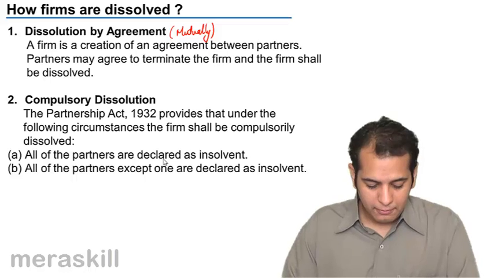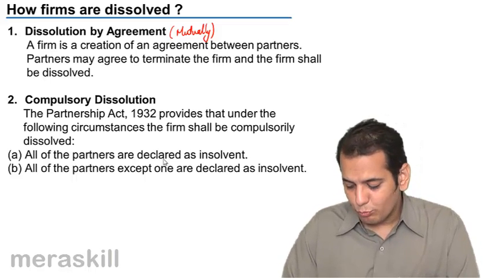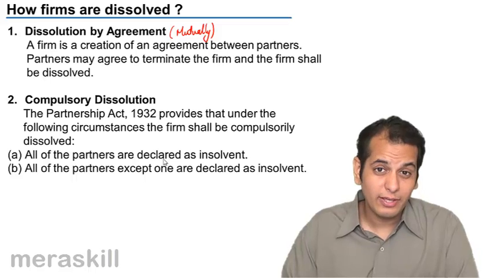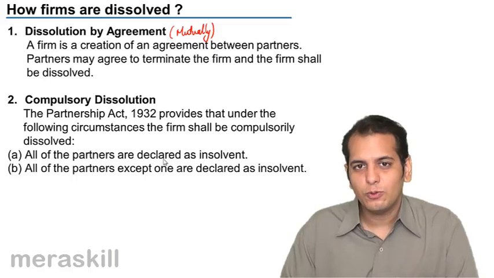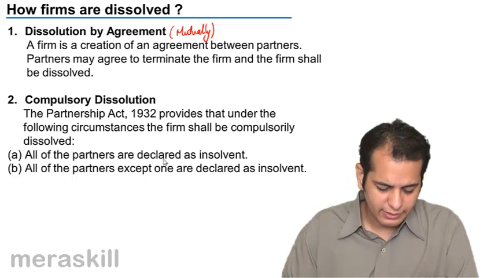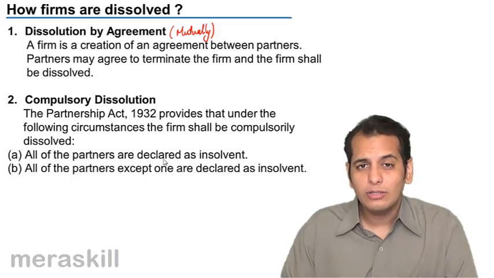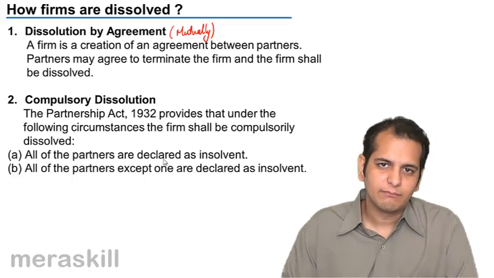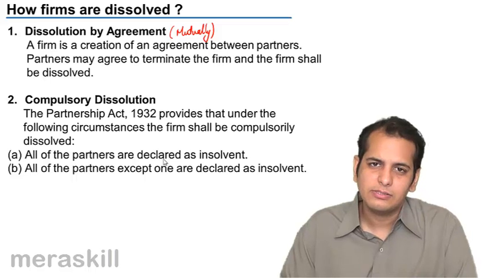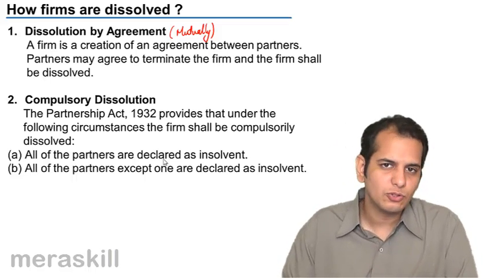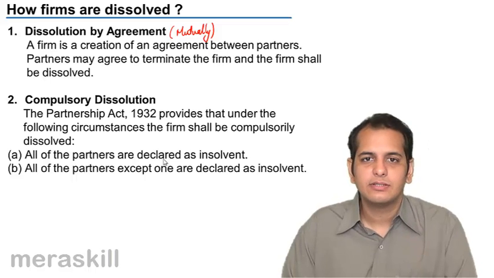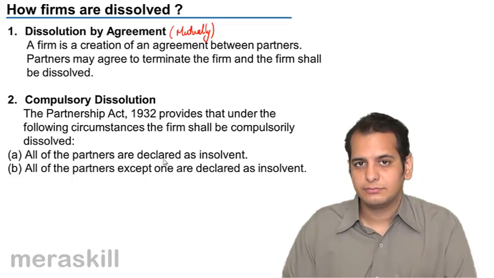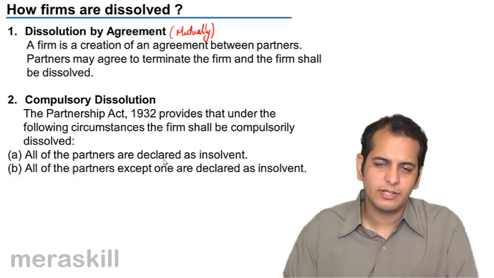Next, all of the partners except one are declared insolvent. Now again, there's a logic behind this. The first case spoke about all the partners becoming insolvent. The second case talks about all the partners except one. So let's say if a firm has 4 partners, 3 of which are declared insolvent, but 1 is solvent. In that case also, even in that case, the firm will be dissolved. Can you think of the logic again?